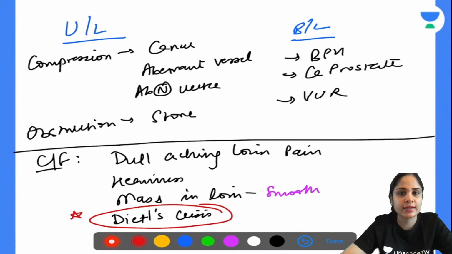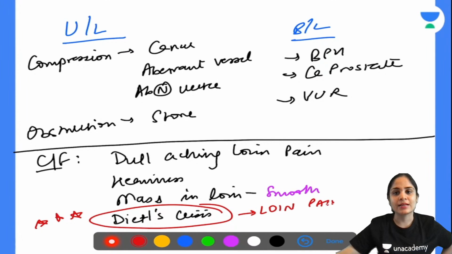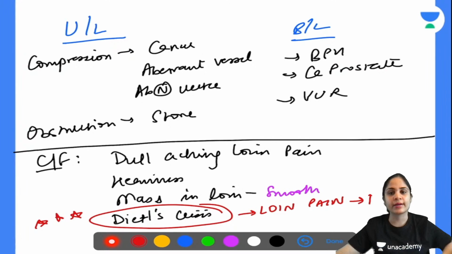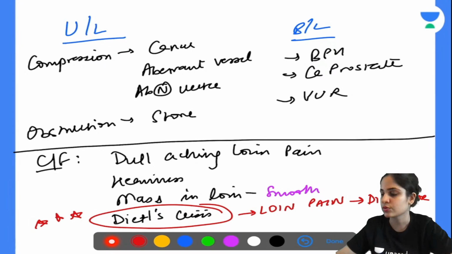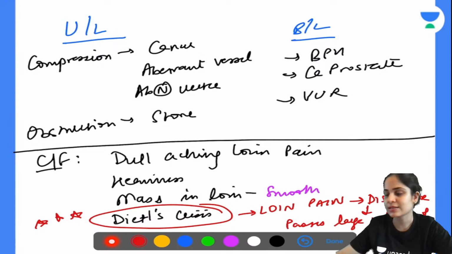Dietl's crisis में क्या होता है guys? First, the patient will have loin pain. He will say, I have excessive pain in my loin. After that, suddenly the swelling that was there in the loin will disappear. And when the swelling in the loin disappears, within 10 to 15 minutes you will see that the patient passes a large volume of urine. So that hydronephrosis is getting resolved. So that is called Dietl's crisis.